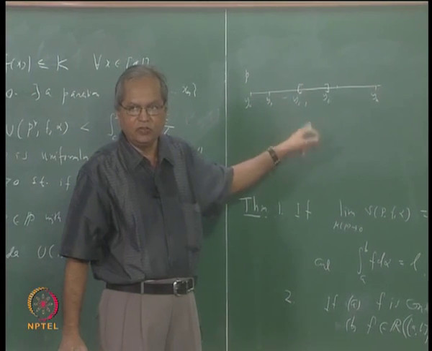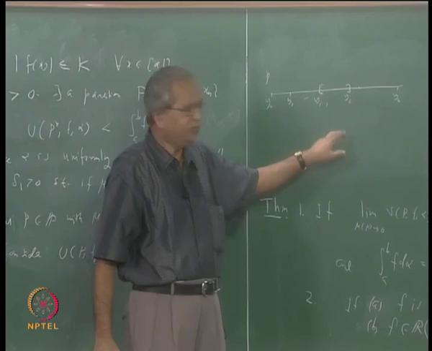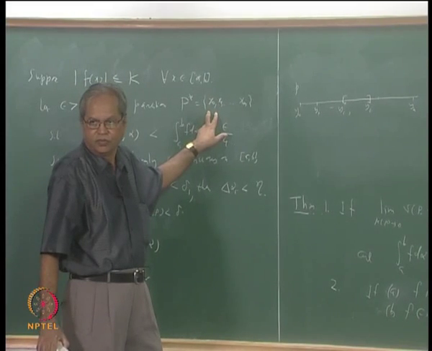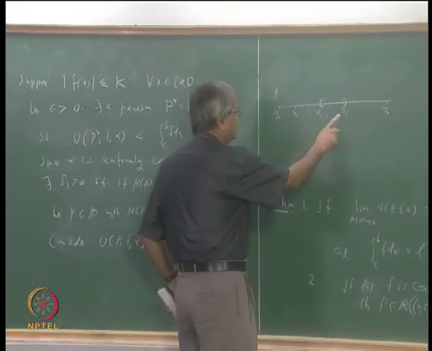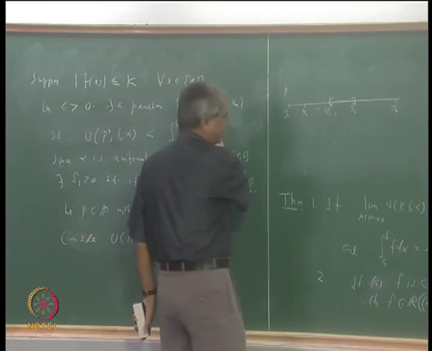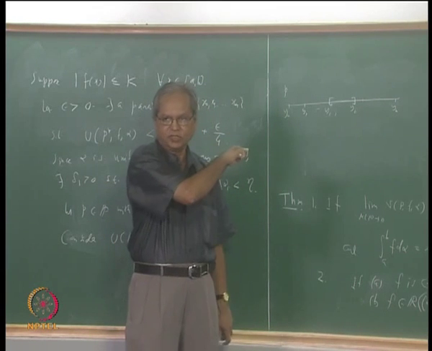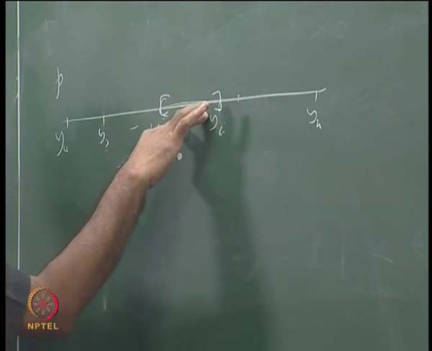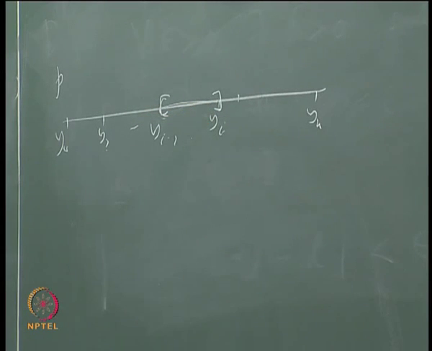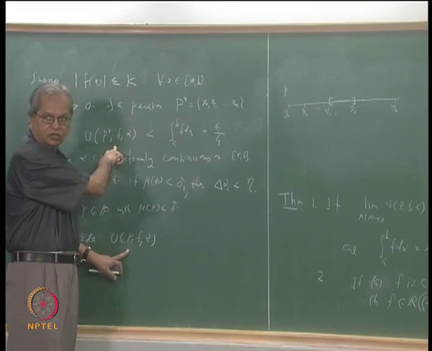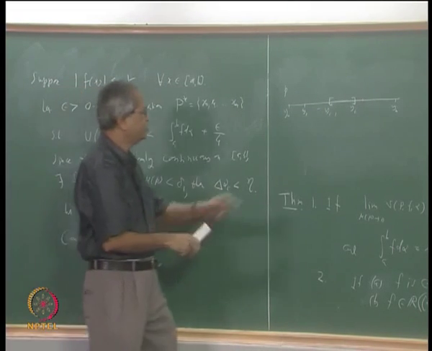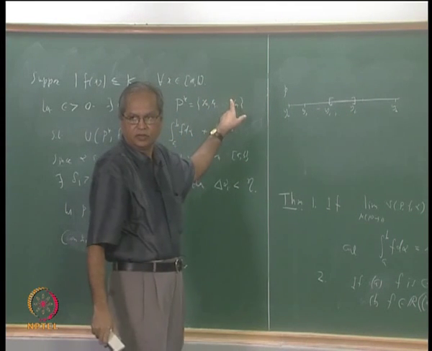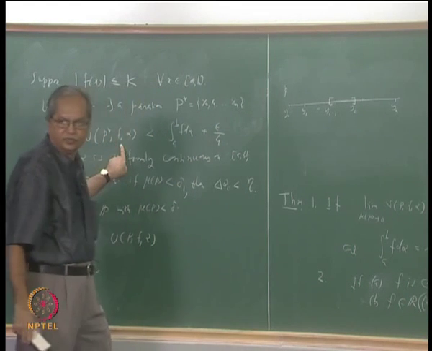If it does not contain any of the points xj, it means it is a subinterval of one of the intervals here. Suppose this interval contains none of these xj's, then it is contained in one of the subintervals there. If that is the case, then whatever contribution this will make to that upper sum is already there here, since the supremum over this subinterval will be less than or equal to the supremum over the interval that is coming here, and that term is already here.